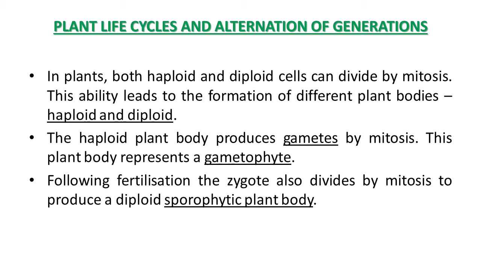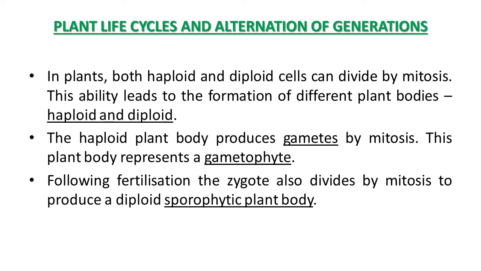Plant life cycle and alternation of generation. Now you know very well about all 5 divisions of the plant kingdom. But actually how does this plant life cycle take place generation after generation? Sporophyte and gametophyte phase, you are aware of these words. It takes place one after another, alternately, in the life cycle of a plant, and that is known